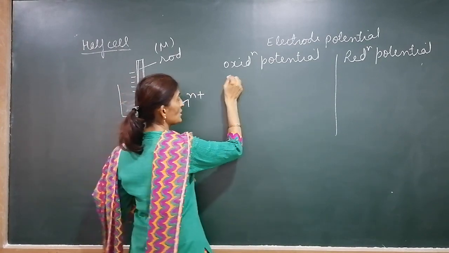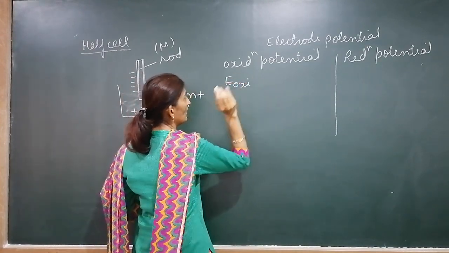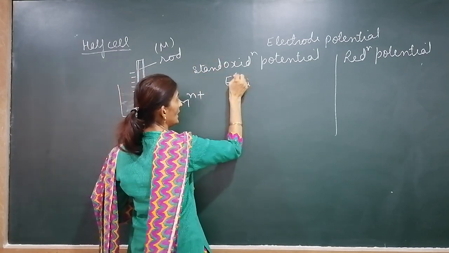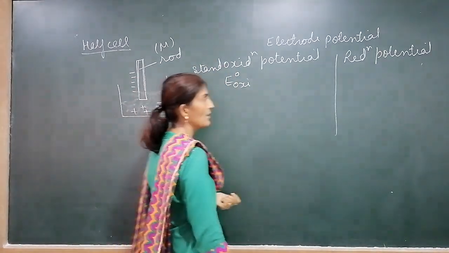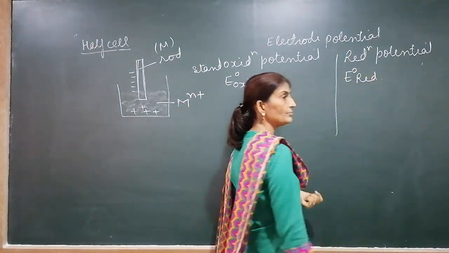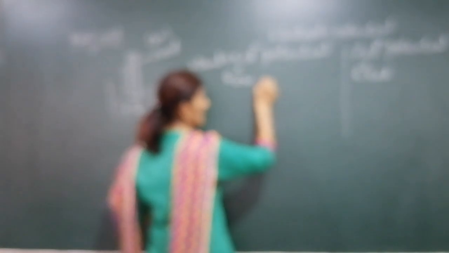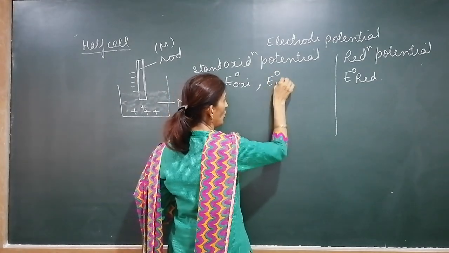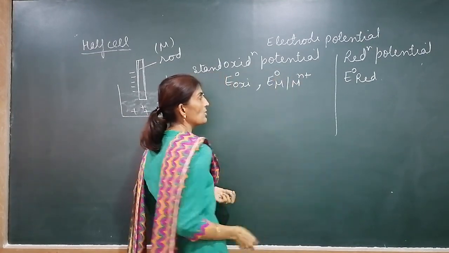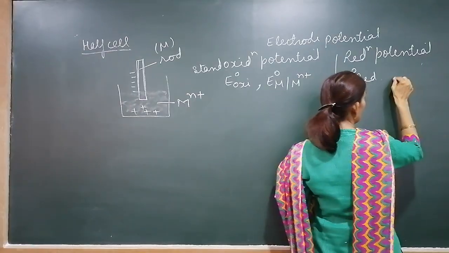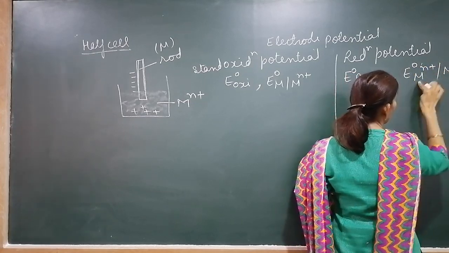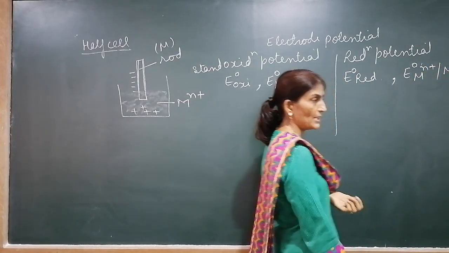How to denote oxidation potential? E oxy. And if we are talking about standard, then it would be E naught, standard oxidation potential. And reduction potential is E naught red. It is also denoted E naught, metal oblique metal ion: oxidation takes place, that's why it is called oxidation potential. Here it is denoted by E naught, Mn plus oblique M: reduction takes place, hence it is reduction potential.